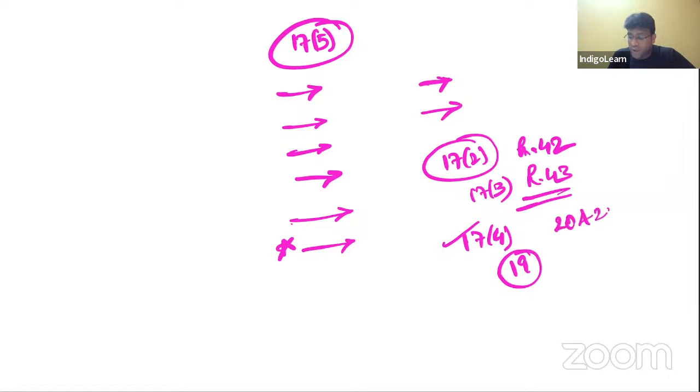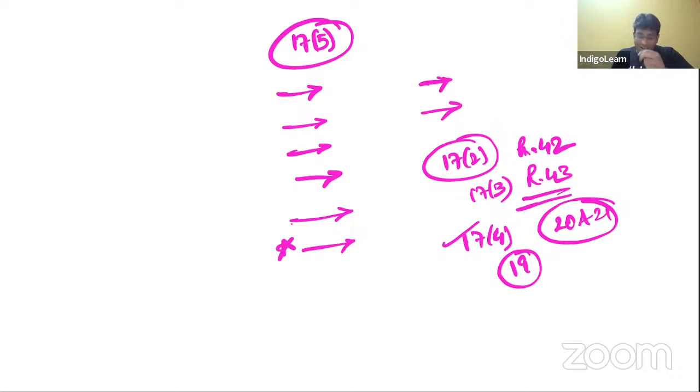Next, Rules 20 and 21 deal with the concept of input service distributor, my dear friends. Input service distributor, where they clearly told in the law that credit is distributed in the ratio of turnover during the preceding financial year, and credit is distributed only to those units which are operational during the current year. And if turnover during the preceding financial year is not available, we'll take turnover of the preceding quarter.